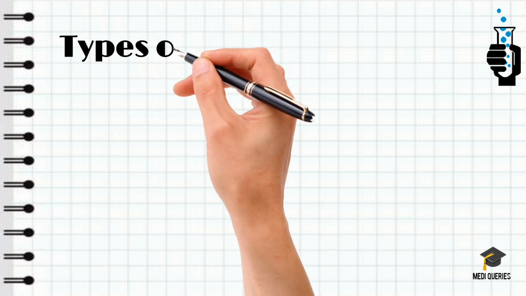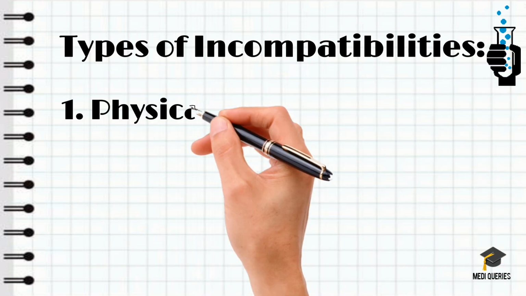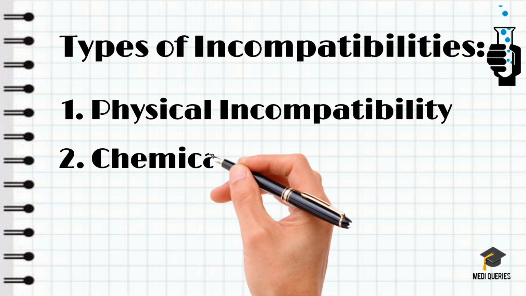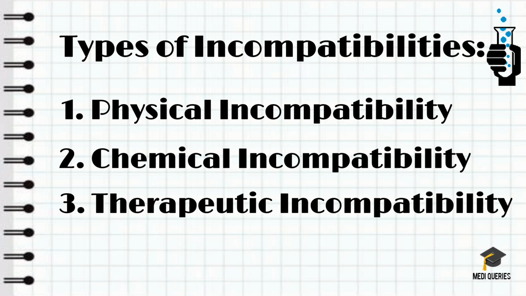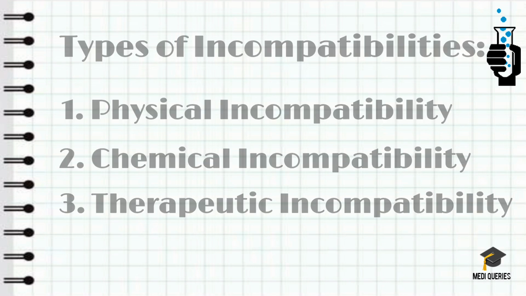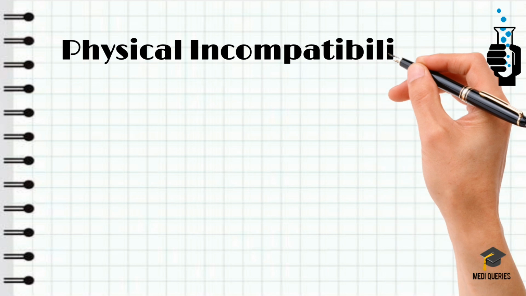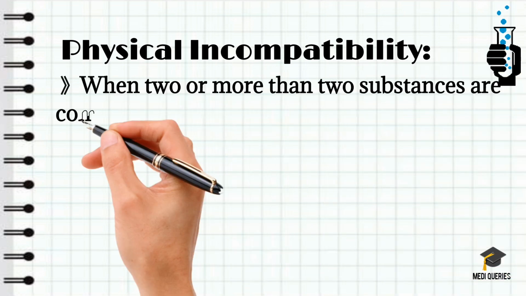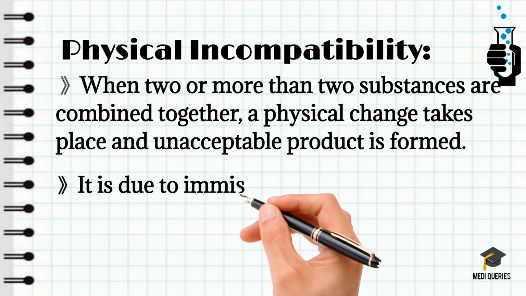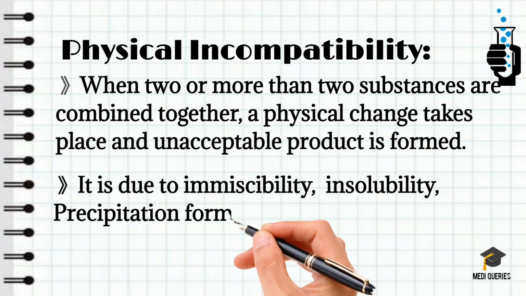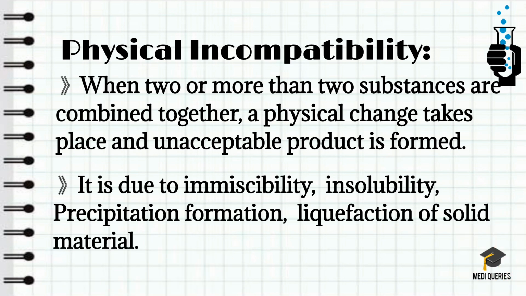So let us see the various types of incompatibilities. There are mainly three types: physical incompatibility, chemical incompatibility, and therapeutic incompatibility. We'll see them one by one clearly. First, start with physical incompatibility. When two or more substances are combined together, physical changes take place, and as a result an unacceptable product is formed.